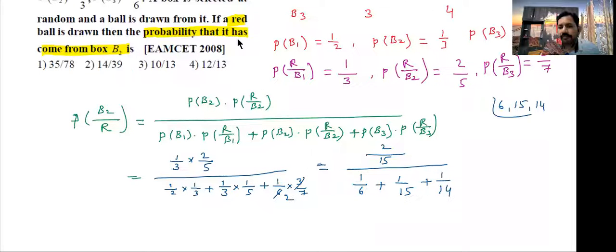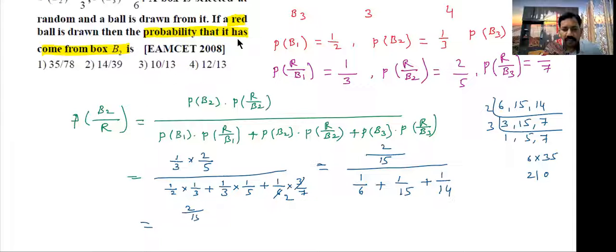What is the LCM? 2 3s are 6, 7 5s are 35, 35 into 6, 210. 210 is the LCM here in the denominator.